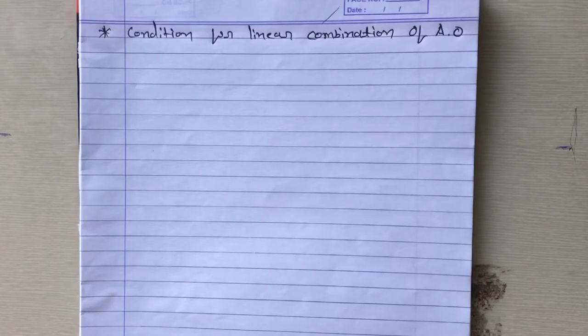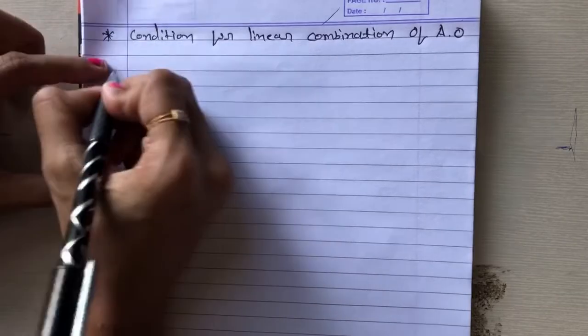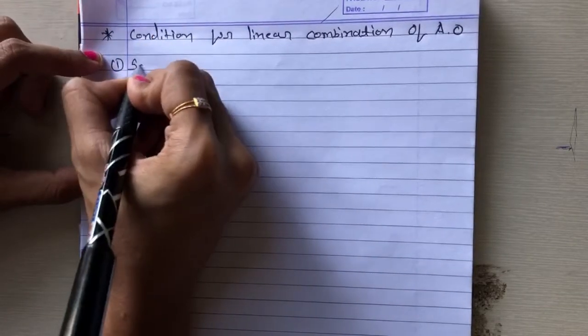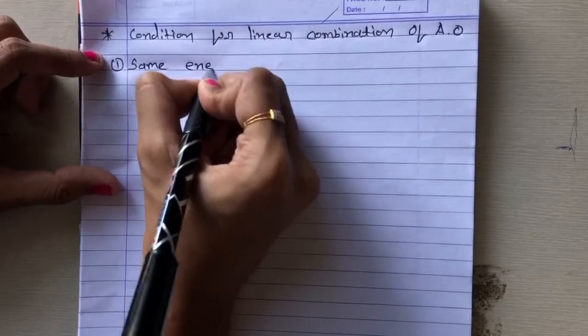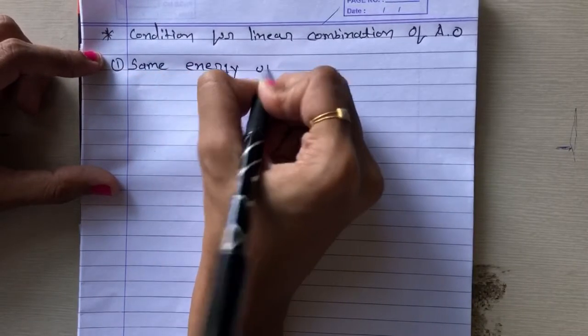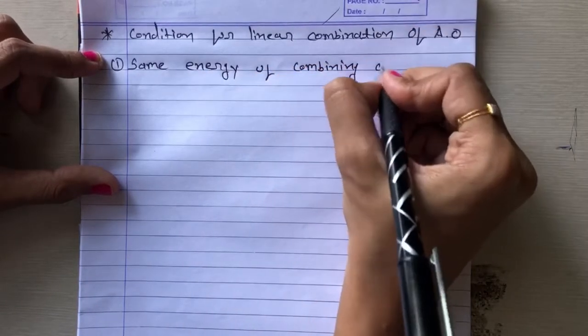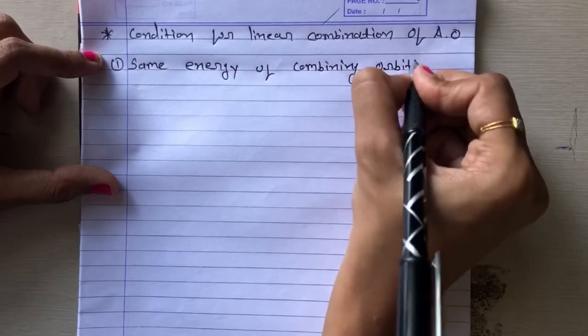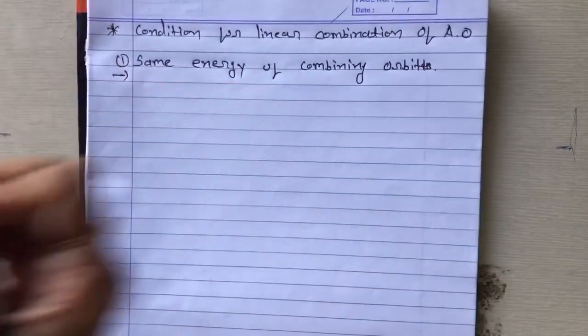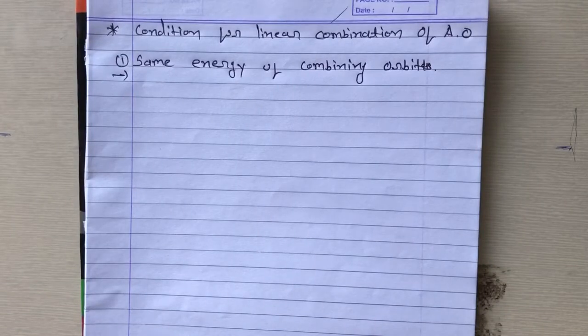Now, what are the conditions for linear combination of atomic orbitals? The first one is the same energy of the combining orbitals. એટલે કે the atomic orbitals combining to form a molecular orbital should have comparable energy, right?